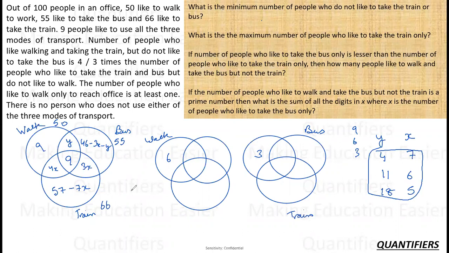So x is 7 in this case. Since x is 7 in this case, this is 21, this is 28. Easy. This is 21, this is 28. 57 minus 7, so 49. This is 8, right? This is 8. Y is 4, so this would be 4. And 46 minus 3 times 21, 25 minus 4, 21. Okay. So this is 21. This is case 1 with me, right?